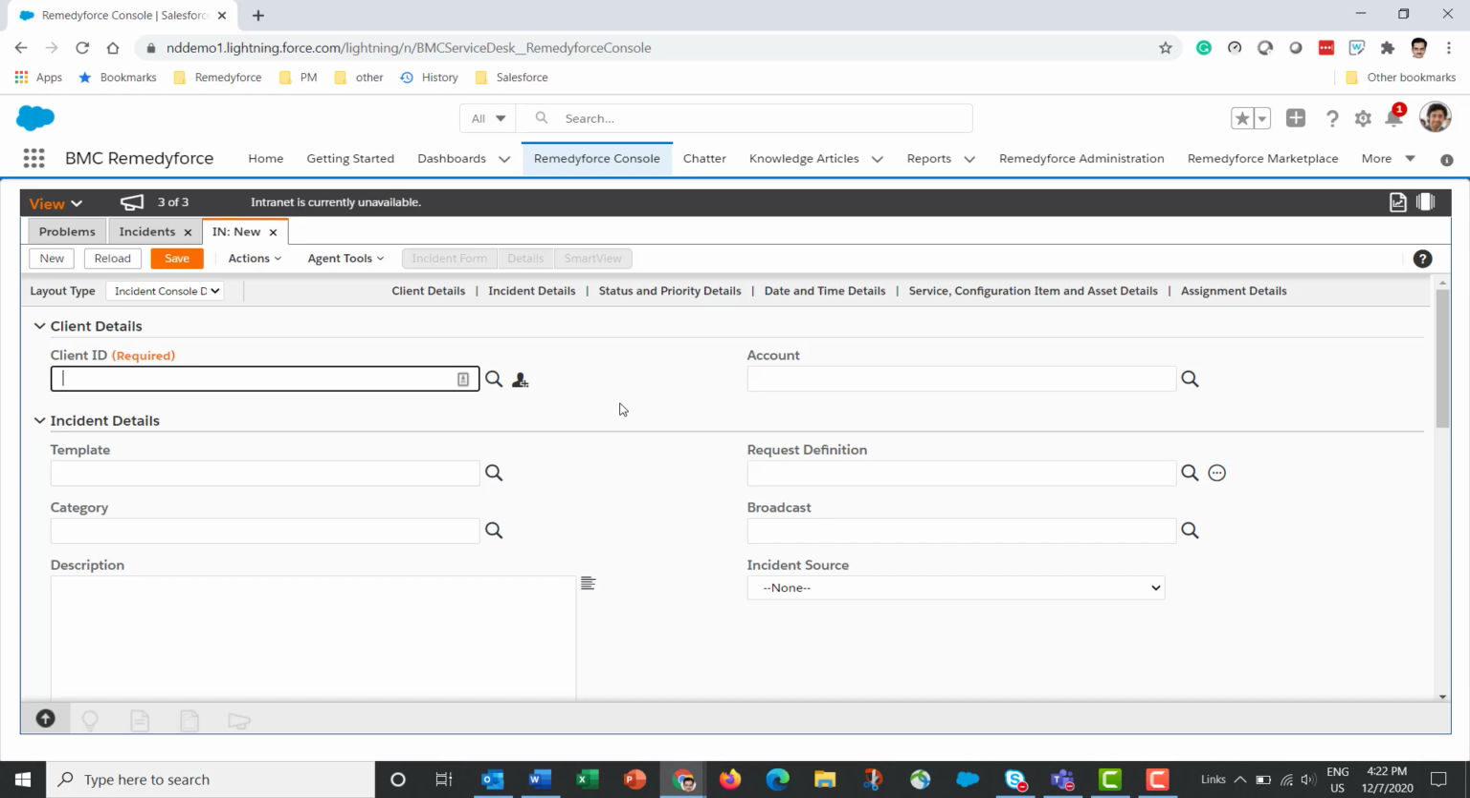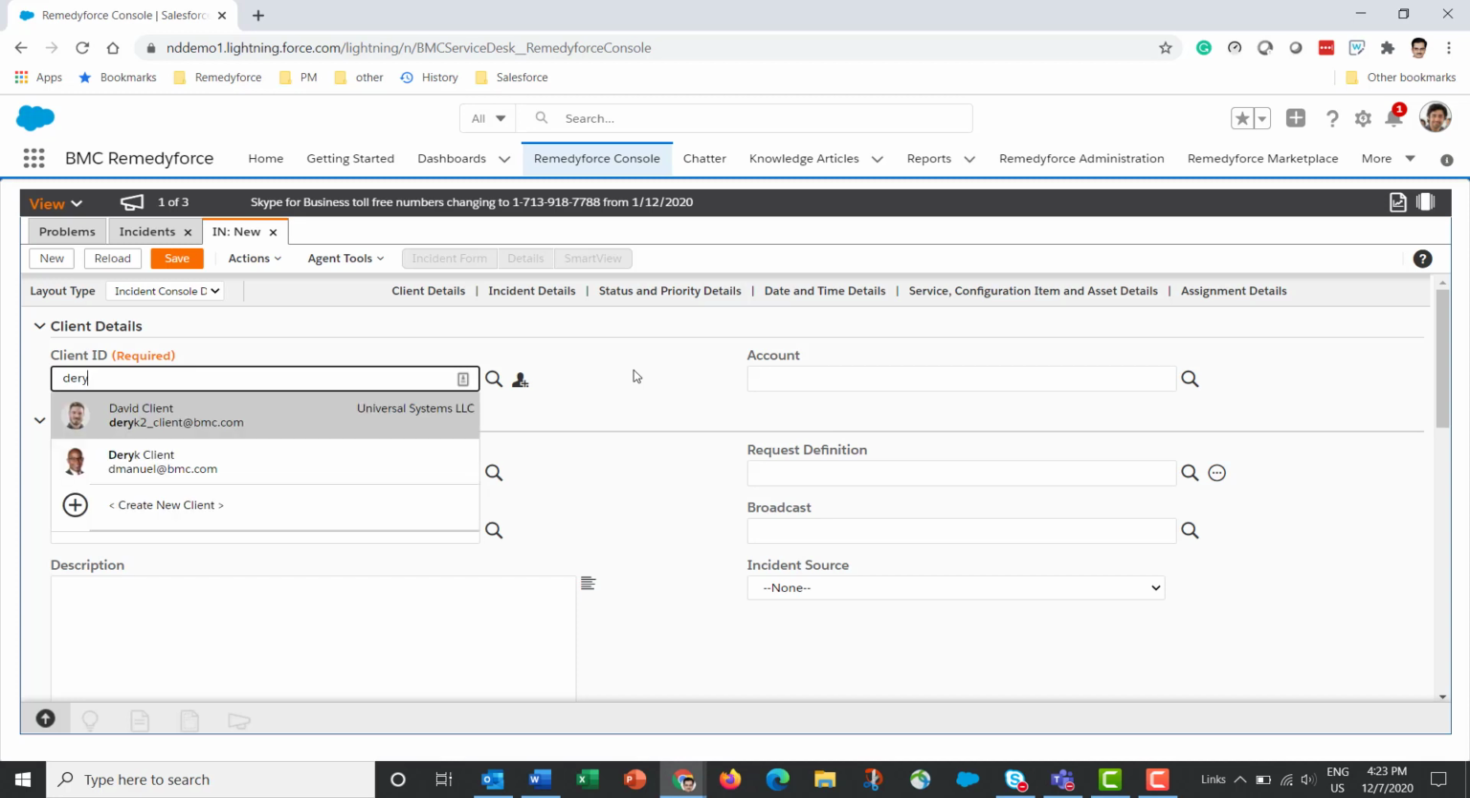Now, if Remedyforce is implemented in a company where the only users are the company's employees, then they may choose not to use account at all, which is why account is not a mandatory field. But if a company uses Remedyforce to serve multiple customers, typically these could be different business units or different external customers, then they can create accounts for each of those, and then they have the option of also selecting the account on the incident record. Here I'm going to skip the account and let me enter a client.